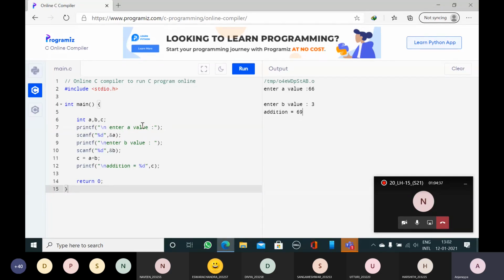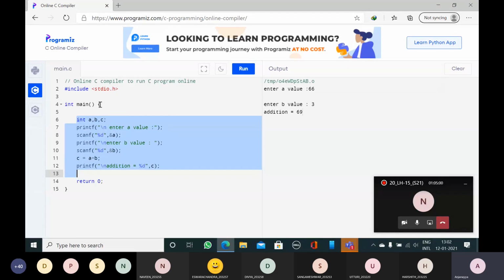But if I write a = 66, I would need to change it every time inside the program. When you are running the program, you enter the values using the scanf statement. So whatever code you are writing, you write only in this area.